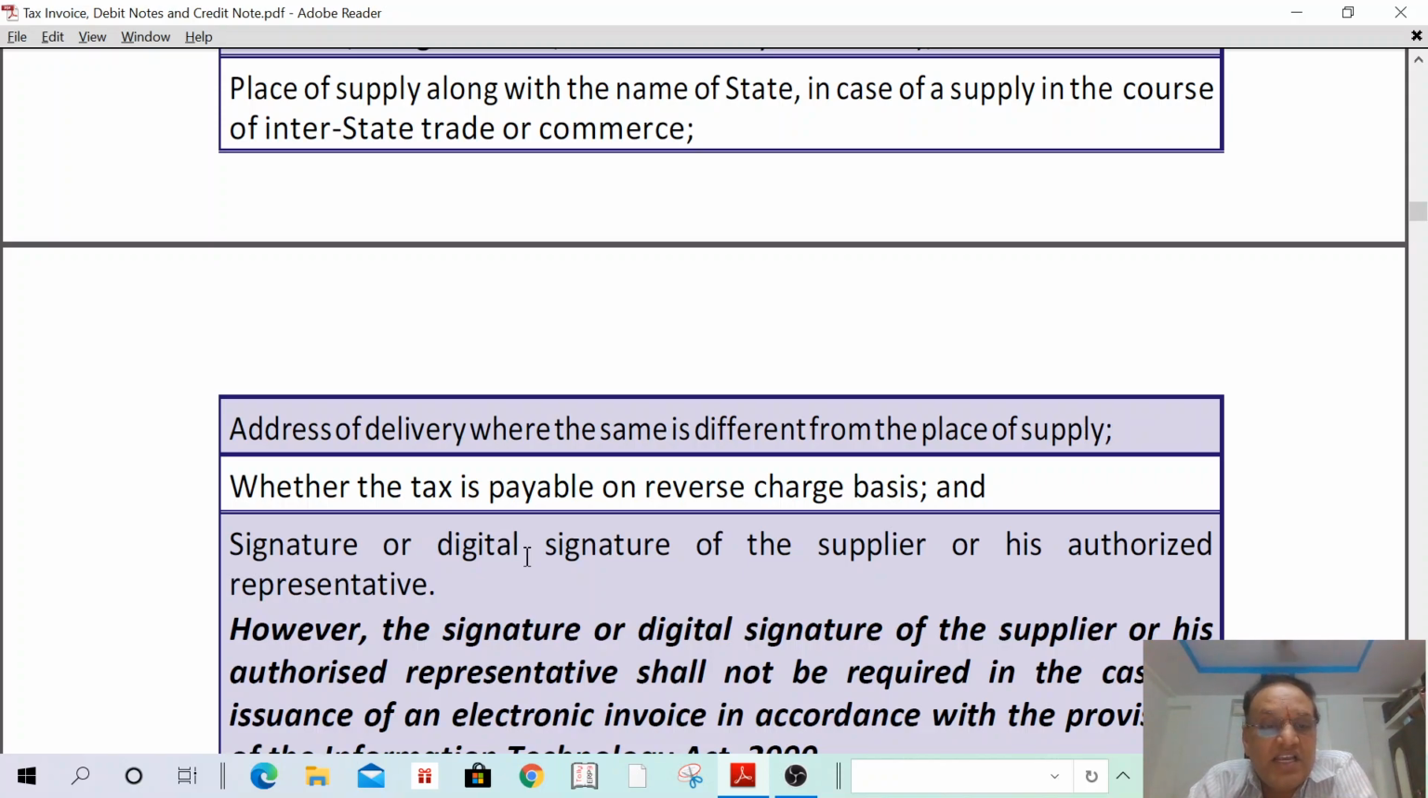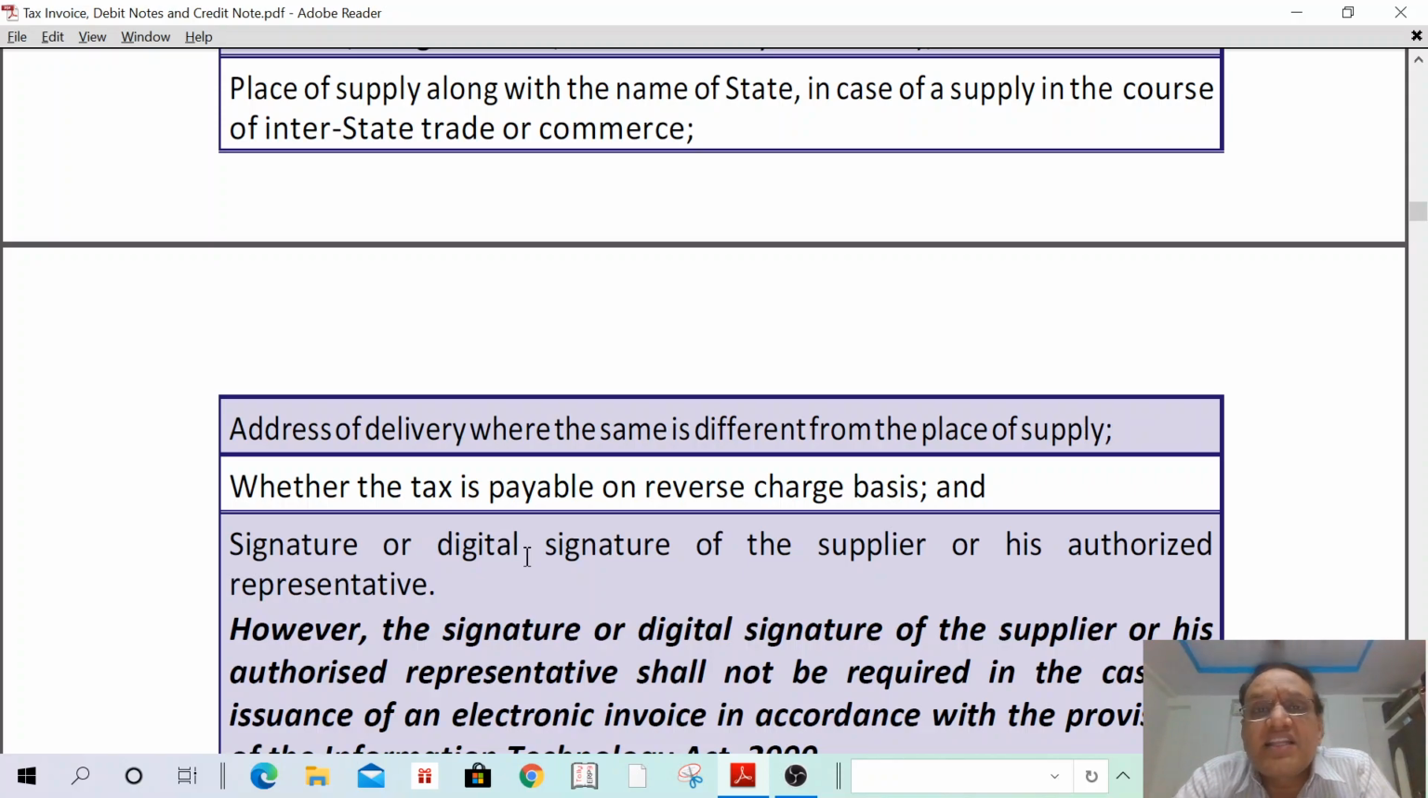Then afterwards, signature or digital signature of the supplier or his authorized representative. Any person's signature is required. Signature of the supplier, authorized signature of the supplier, or any digital signature of the supplier they have to mention. But such signature details are not required if the invoice is issued electronically. If the invoice is issued electronically, manual signature and digital signature are not required.